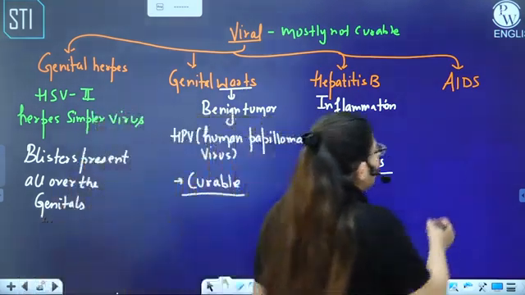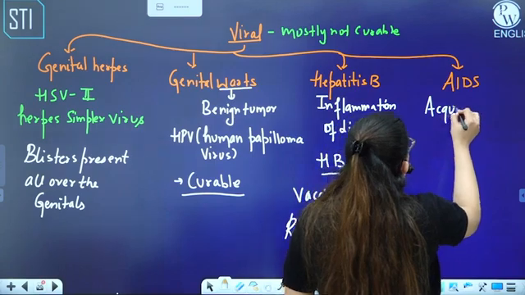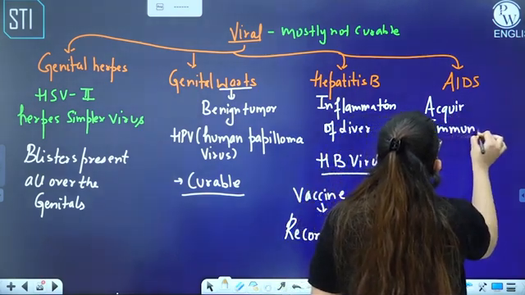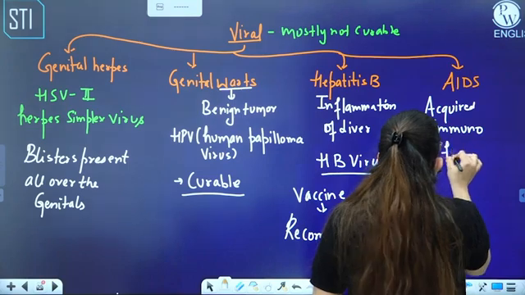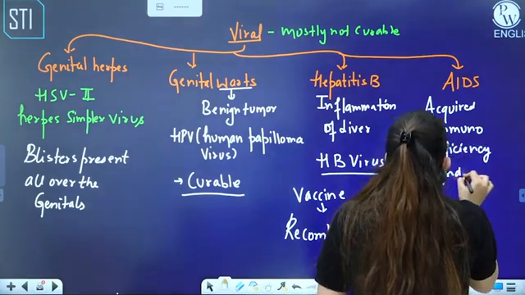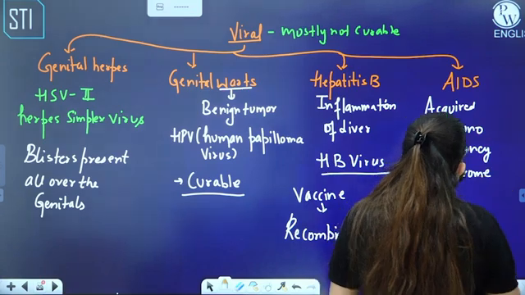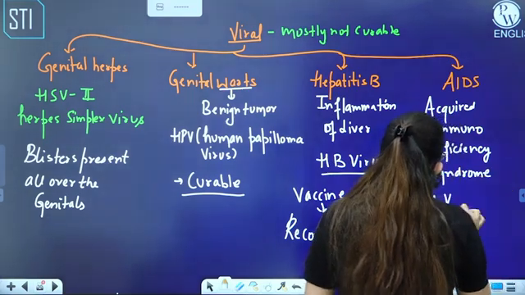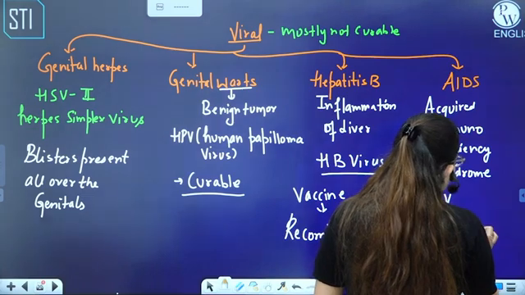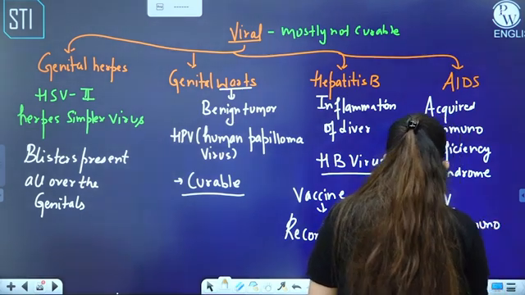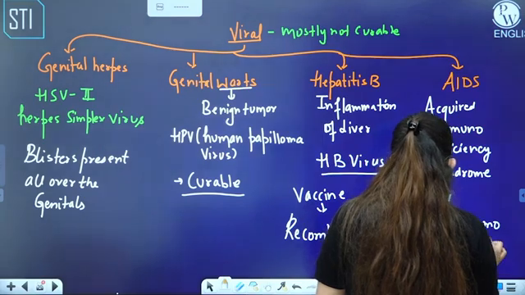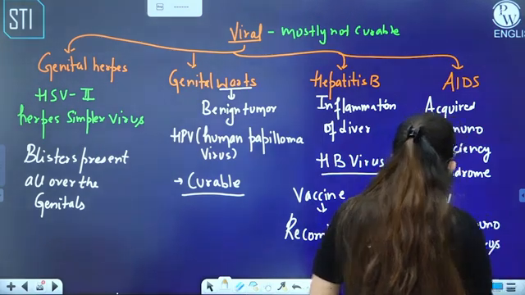What is the full form of AIDS? You all know, maybe acquired immunodeficiency syndrome. That means there is the deficiency of what? Immune system. And this occurs due to HIV. What is HIV? Human immunodeficiency virus, right?